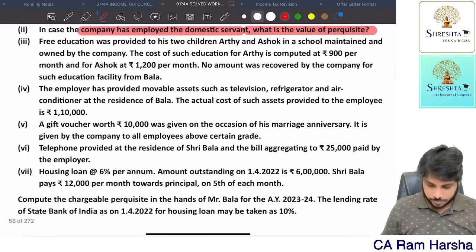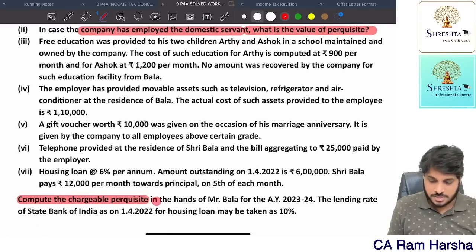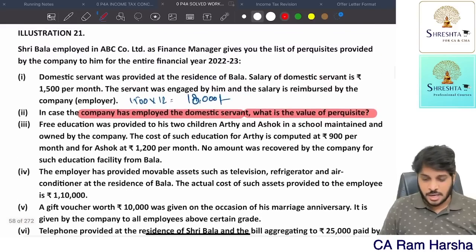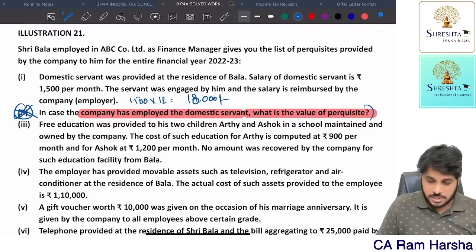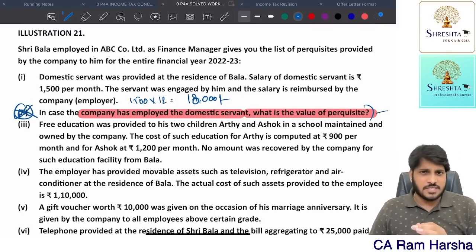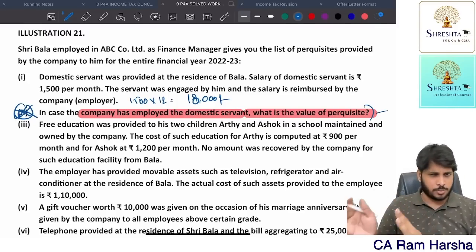First of all, compute chargeable perquisite in the hands of Bala for AY. Okay, fine. So anyhow, this is just a note point you have to write. This is not there in the problem. This is just a note point. If at all it is given as a facility, only for a specified employee it is taxable. Just write it as a note point.